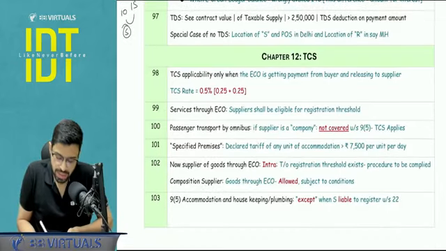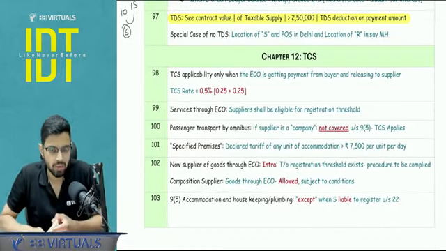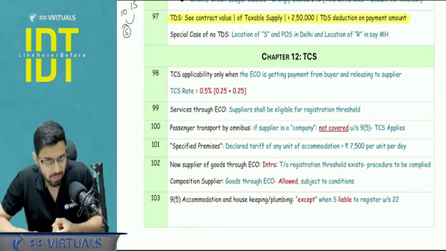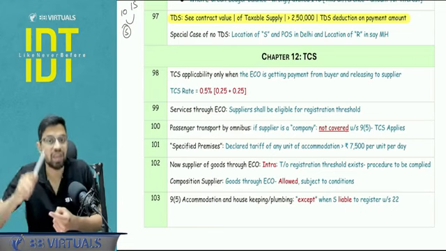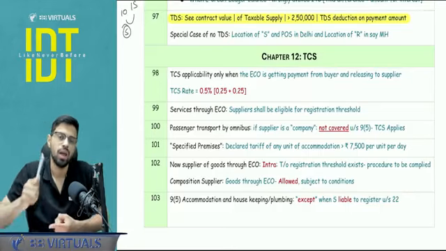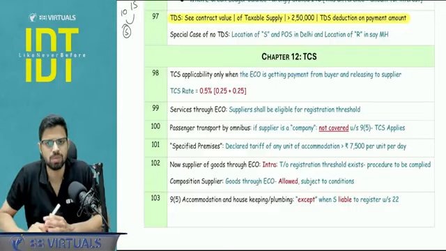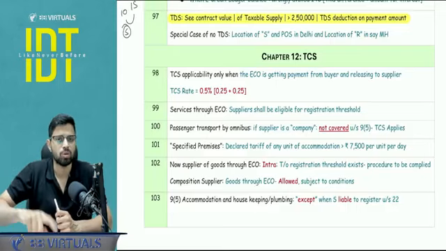With respect to TDS, section number 51, certain points to be noted. First, for the purpose of applicability of TDS, you are going to be seeing the taxable value as per the contract. If it exceeds 2,50,000, not up to 250. If it exceeds 250, in that year we will be charging the TDS. So TDS means the recipient is going to deduct that amount.